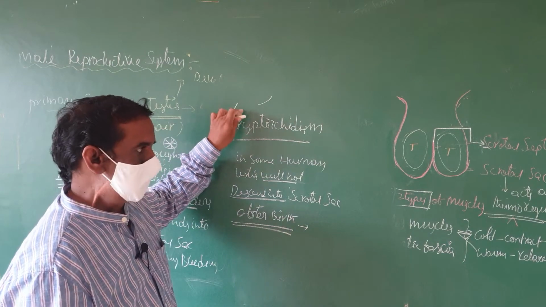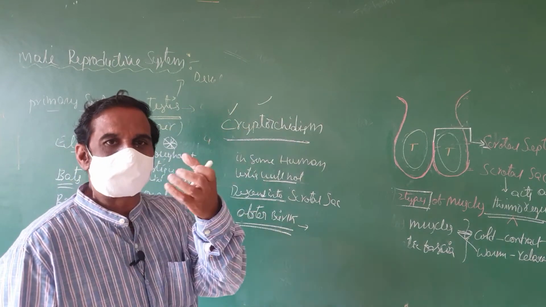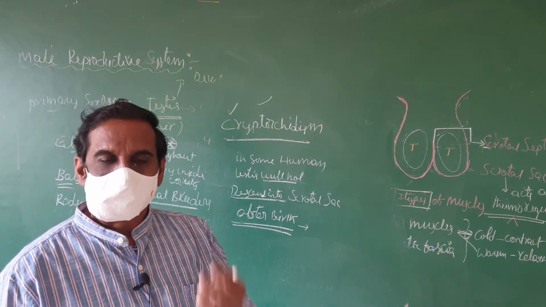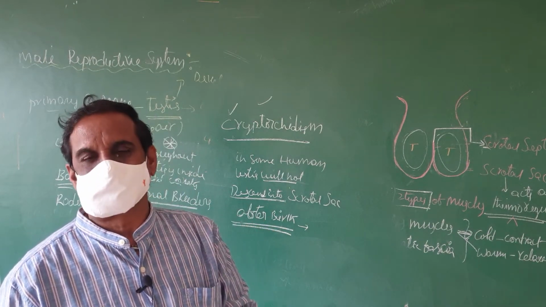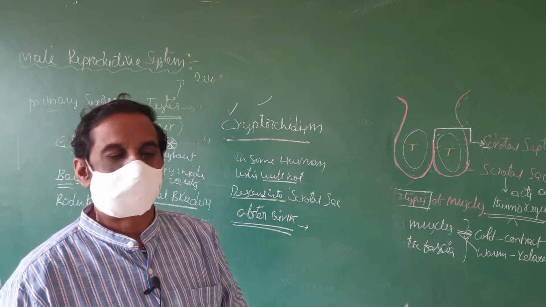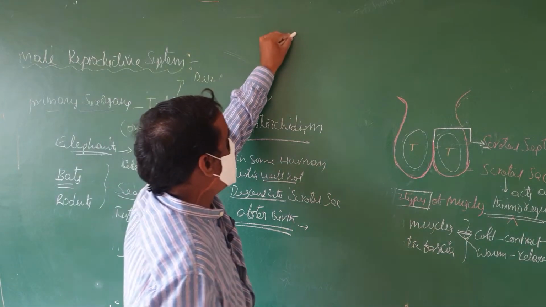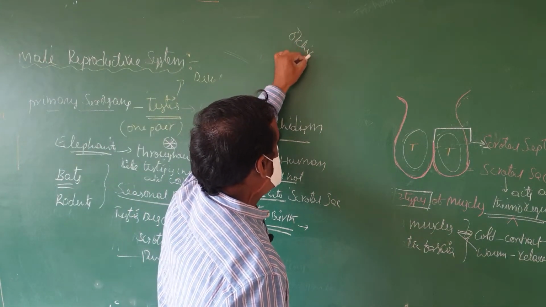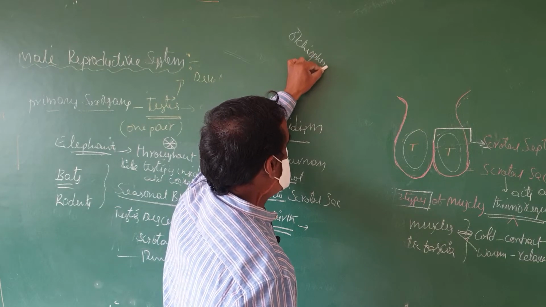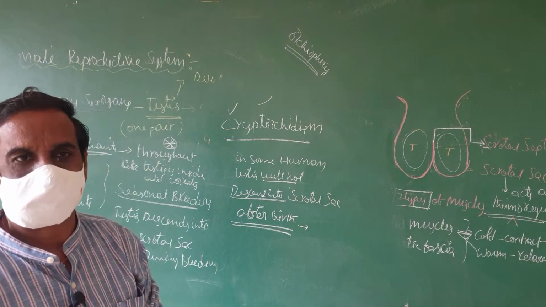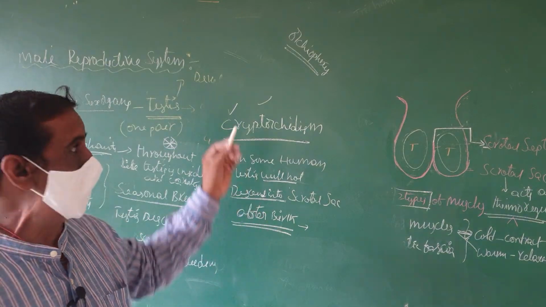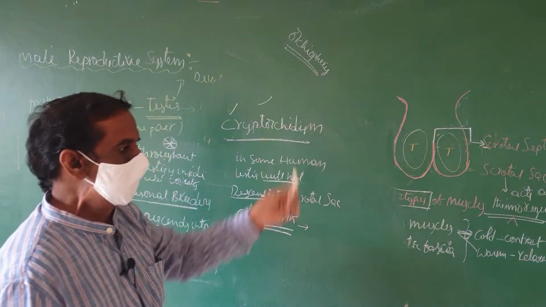To override this problem, what we have to do is surgical descent. By a surgery, we try to descend the testis into the scrotal sac. That process is called archaeopixy. Surgical descendance of the testis is called archaeopixy.